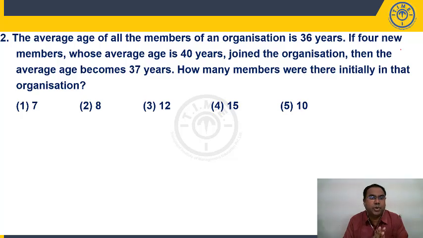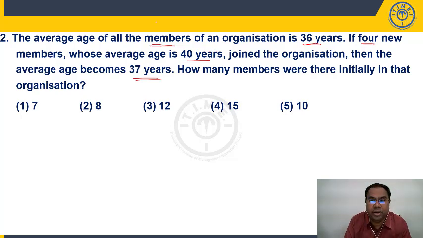Question number 2 on your screen, students. Average age of all the members of an organization is 36 years. We don't know how many members there are. If 4 new members whose average is 40 years join the organization, then the average becomes 37 years. This 37 years is the average after adding these 4 people.